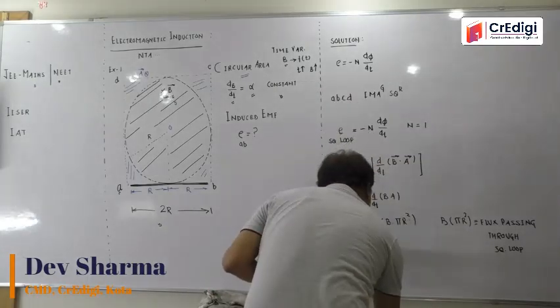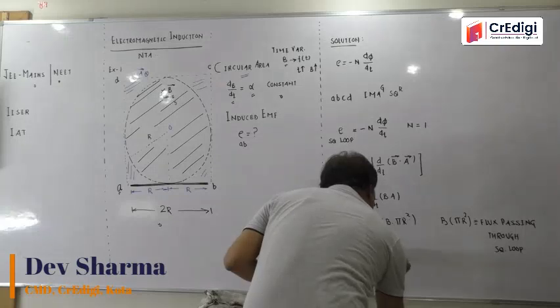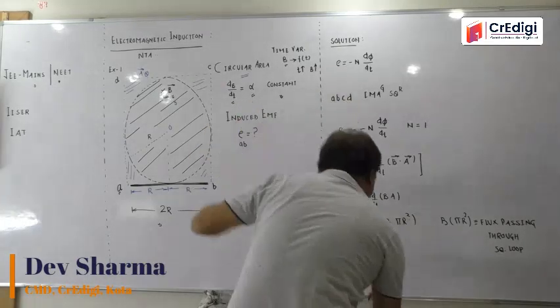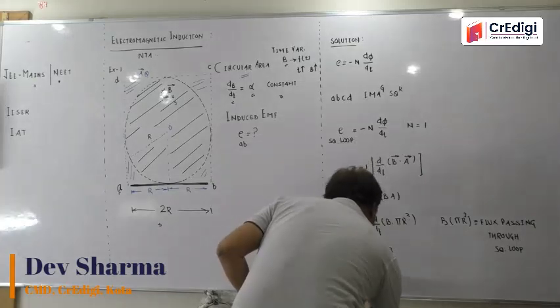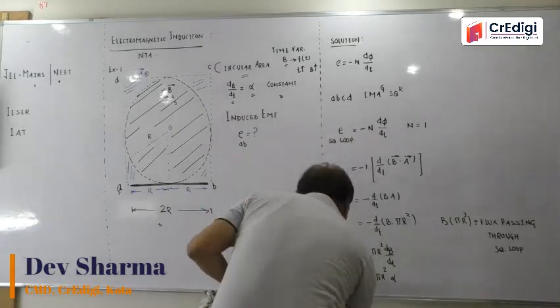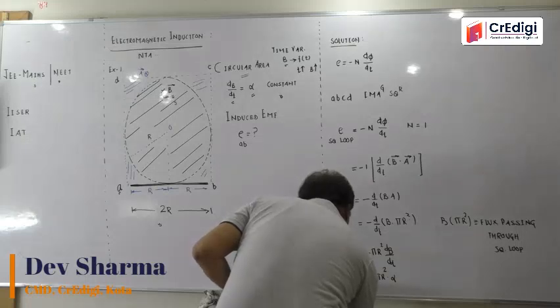minus pi r square, and it goes out to be dB by dt, and you know that dB by dt is equal to alpha, so it comes to be minus pi r square multiplied by alpha. It is the induced EMF in the square loop.